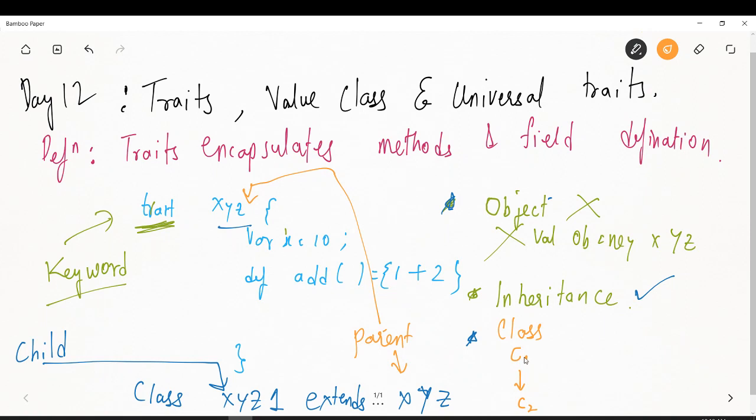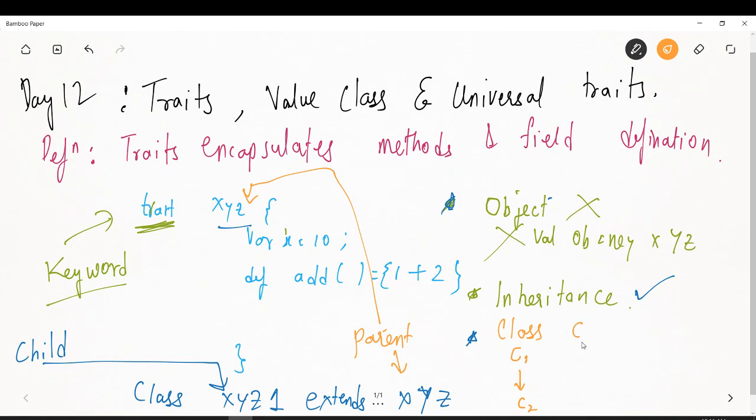So class C1 is a parent class, and C2 is a child class. What you are doing is class C2 extends C1, right? In a class, you can only extend a single class. So this child class can only extend C1.